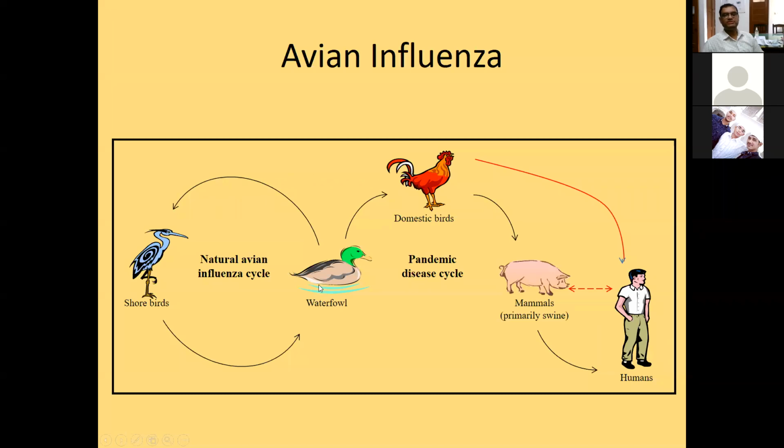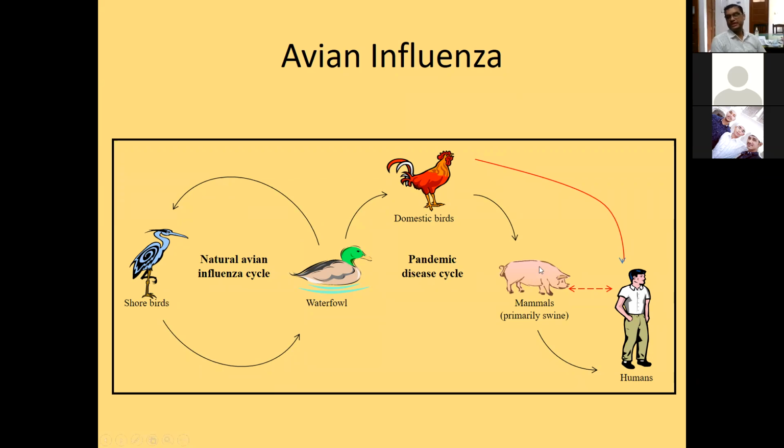The main origin is the waterfowl, or you can say the wild birds, from where it was transmitted to ducks, and from ducks to domestic birds, poultry, and from poultry it is transmitted to pigs and human beings. So if we are in more and more contact with such wild birds or domestic animals, we are at more risk.